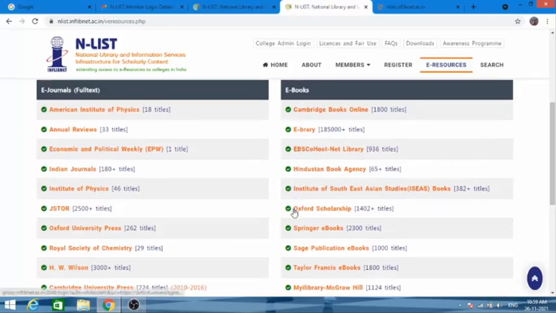In ebooks, on the right hand side here, we can see the list of e-resources that are available through Enlist. You can see Cambridge Online Books with 1800 titles, eBrary with 1,85,000 titles.